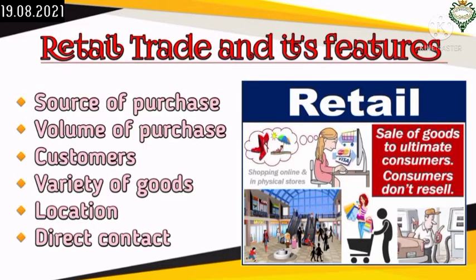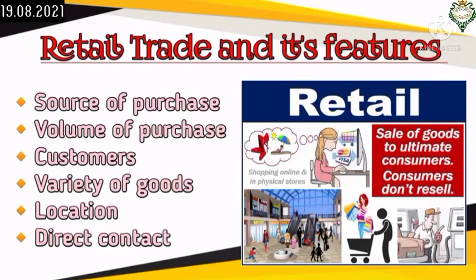from wholesalers and manufacturers. Then it has volume of purchase, that means retail trade purchases goods in small quantity. Then it comes to customers, that ultimate customers are the customers of the retail trade, that is to say retail trade sells goods to the ultimate consumers. Then, coming to the variety of goods, retail trade deals in a large variety of goods.